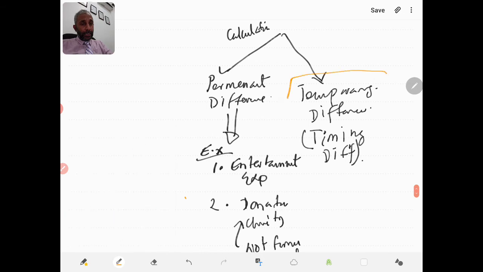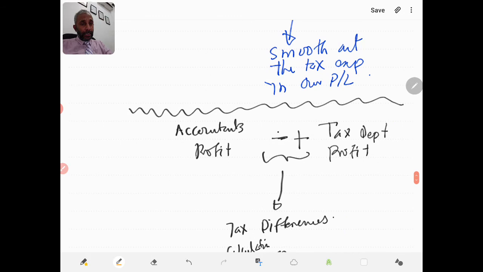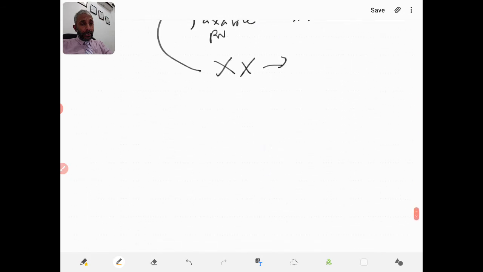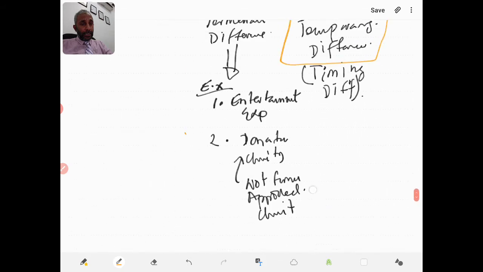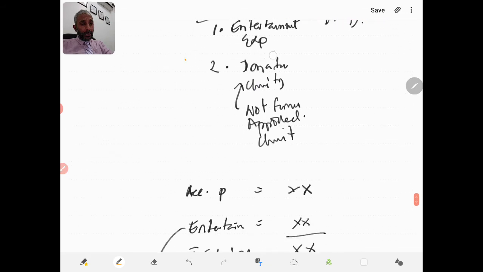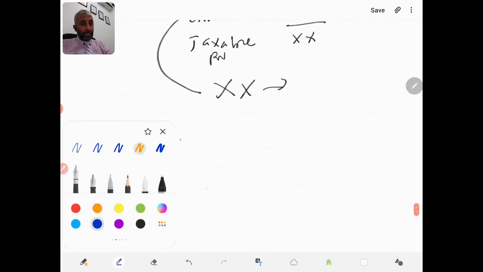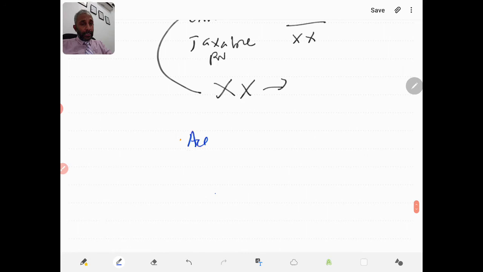The temporary difference, these differences are also part of the adjustments between accounting profit and taxable profit. But those are temporary in nature, which will reverse later, and that is also known as timing differences. So for example, let's say I have the accounting profits here, and I have the accounting depreciation.